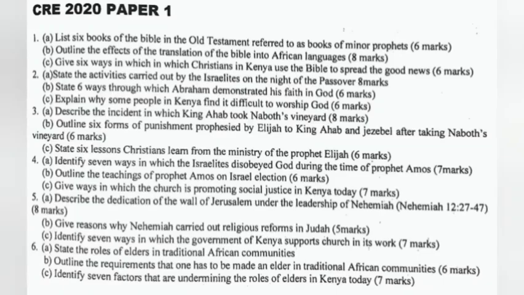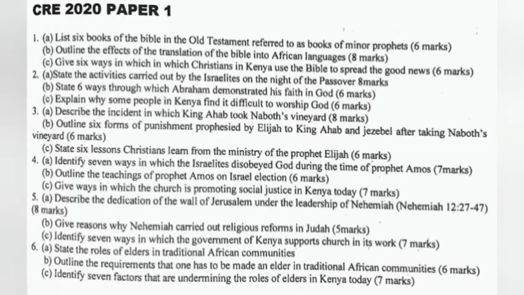Question 3a. Describe the incident in which King Ahab took Naboth's vineyard. B. Outline 6 forms of punishment prophesied by Elijah to King Ahab and Jezebel after taking Naboth's vineyard. C. State 6 lessons Christians learn from the ministry of the prophet Elijah.